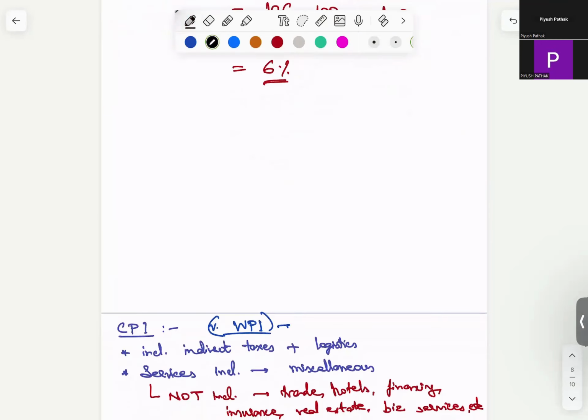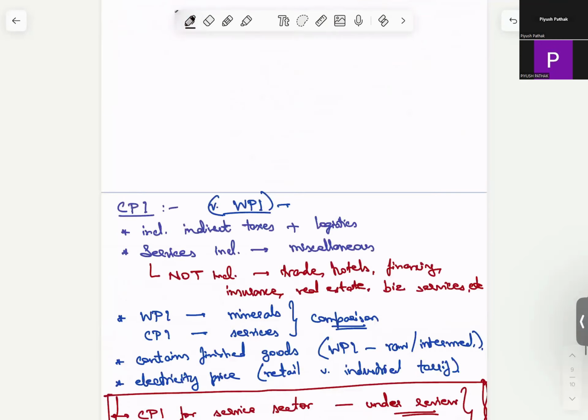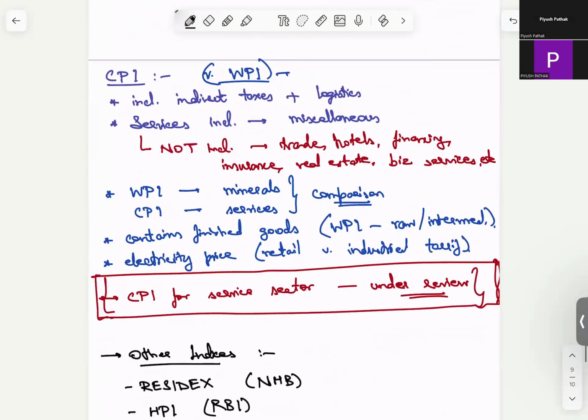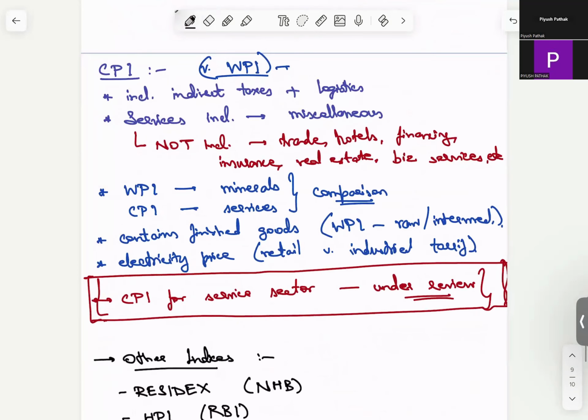Okay. Now a comparison between CPI and WPI. CPI includes the indirect taxes and the logistics. Reason being, if I'm purchasing a packet of, let us say, Nutri cereals from Easy Day or my grocery store, I'm not purchasing it from the farmer directly.